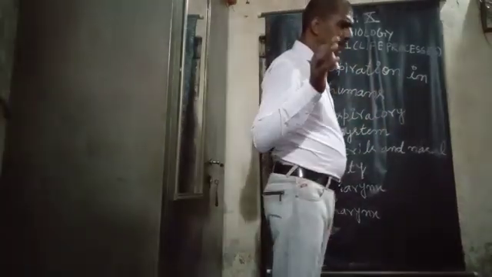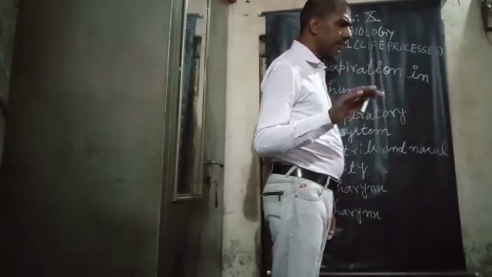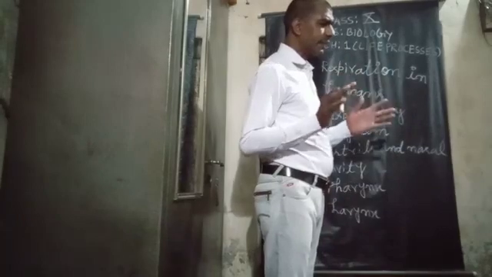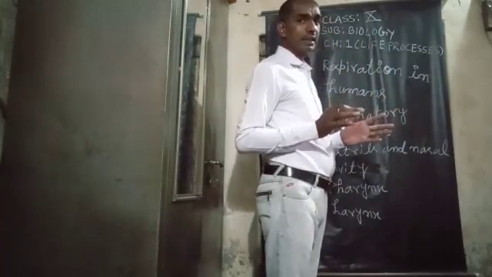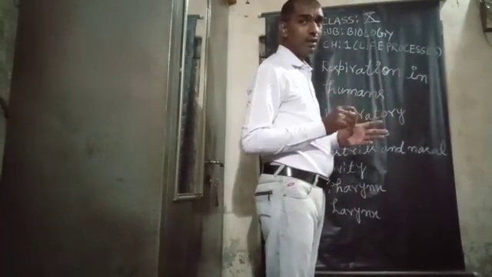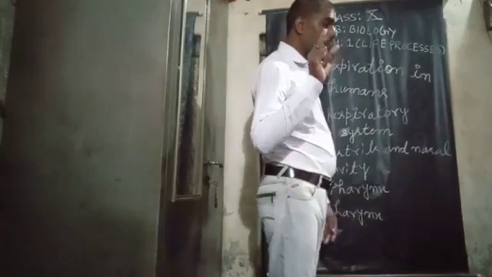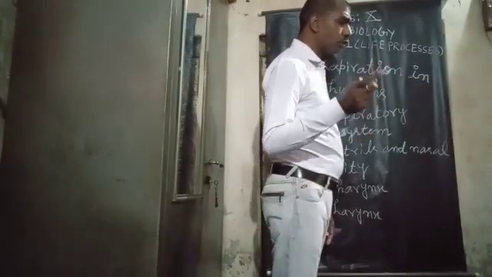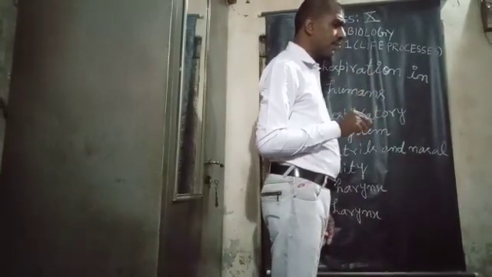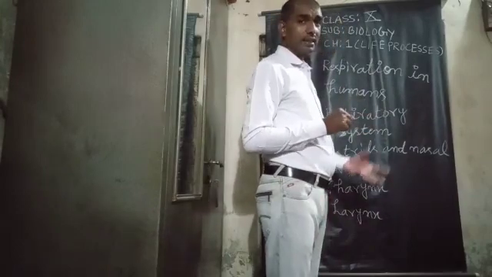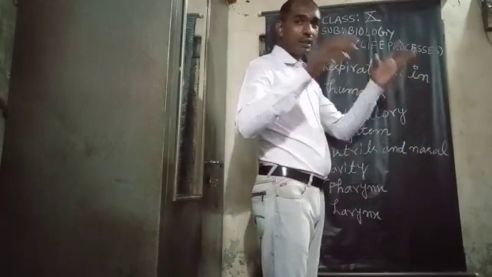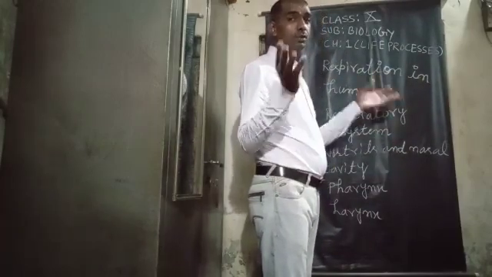The larynx contains two ligamentous folds called vocal cords, that means they consist of ligament. Air expelled forcibly through the vocal cords vibrates them to produce sound. That means when air is forced through the vocal cords, they vibrate, and sound is produced in the human body.